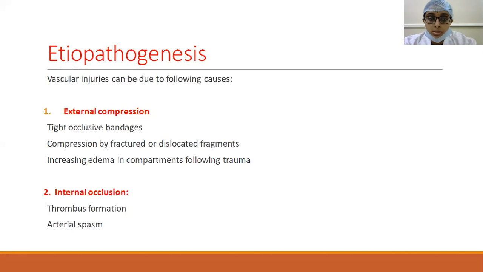And sometimes, as you see in compartment syndrome, there will be increased edema in the compartment. The compartment pressure rises, and as a result, there will be compression on the blood vessels which are passing through that particular compartment. So these are all the different mechanisms of external compression. Coming to the internal occlusion, as we have seen earlier, there will be thrombus formation and arterial spasm. These are the etiopathogenesis.